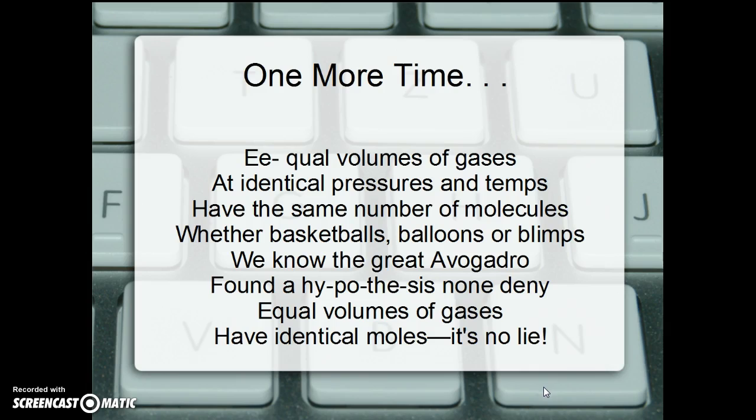Equal volumes of gases at identical pressures and temps have the same number of molecules, whether basketballs, balloons, or blimps. We know the great Avogadro found a hypothesis none deny. Equal volumes of gases have identical moles, it's no lie.